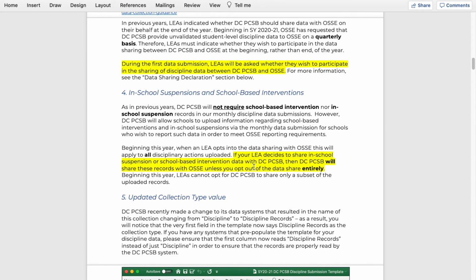So if you don't want PCSB sharing your data, then it just means that you certainly at the end of the year and potentially during the year will be asked by OSSI to provide those data. And instead of having PCSB just share what you share with us, you would have to separately share that directly with OSSI. So I am going to go over how to do the data sharing declaration later on, in case you were not here last year to do it. But just know that that has moved up. Instead of being something you do at the end of the year, it's something you're going to do at the beginning of the year in your first submission.